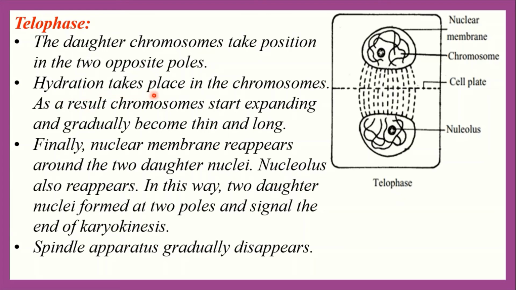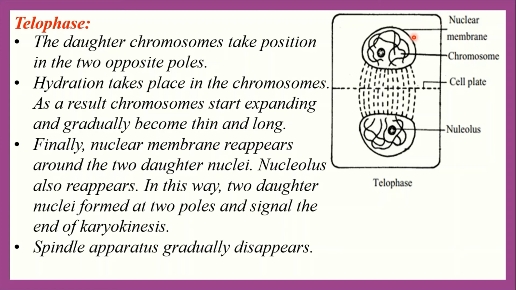Hydration takes place in the chromosomes. As a result, chromosomes start expanding and gradually become thin and long. Here chromosomes take water from the cytoplasm, and by the absorption of water, chromosomes start expanding and gradually become thin and long.